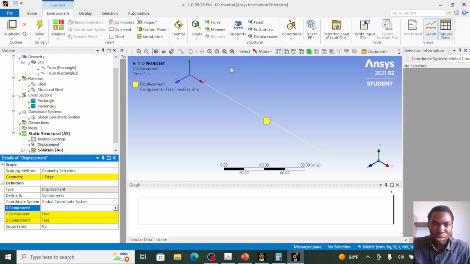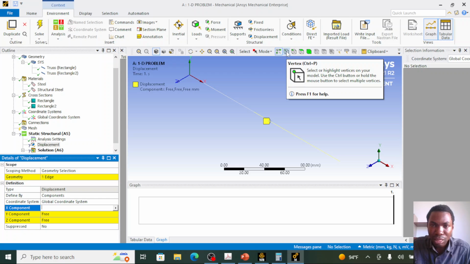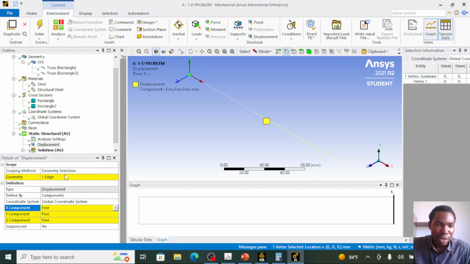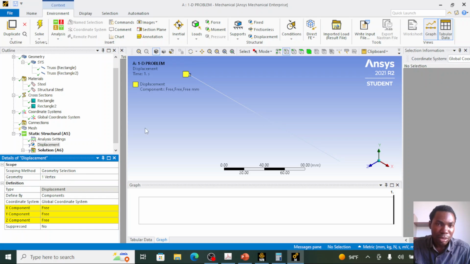What I need to do is select the node where I want to apply this support. So I'll use the vertex selection tool here. I'll select this node 1, and I'll click on apply. So I've changed the application of the displacement support from the element selection to the node selection.